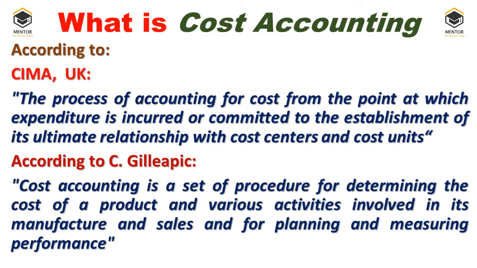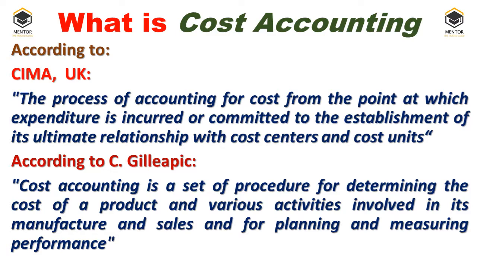And we'll take up one more definition. Cost accounting is a set of procedures for determining the cost of a product and the various activities involved in its manufacture and sale. In the sense, cost accounting starts from the beginning of making a product or providing a service till it's sold off.